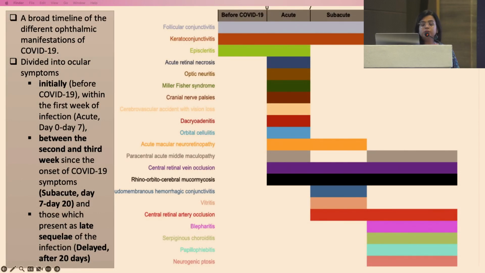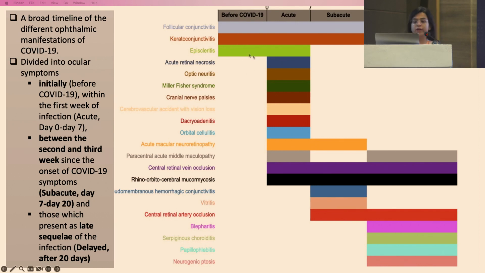So, this is just a broad timeline of the different ophthalmic manifestations, which can be divided into the ocular symptoms presenting initially, that is before COVID-19 or within the first week of onset, the acute onset, 0 to 7 days. Symptoms presenting between the second to third week are classified as subacute, and those which present as a late sequelae of the infection are called delayed symptoms.